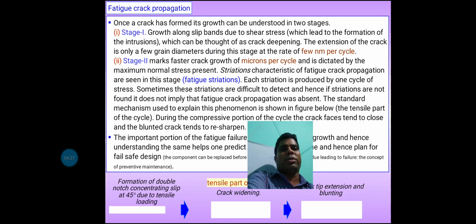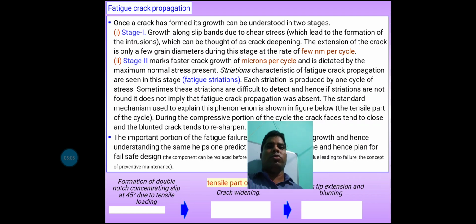Fatigue crack propagation. Once a crack forms, its growth can be understood in 2 stages. Stage 1 is the growth along slip bands due to slip shear stress, which leads to the formation of intrusions, and which can be thought of as crack deepening. The extension of the crack is only a few grain diameters, at a rate of a few nanometers per cycle.